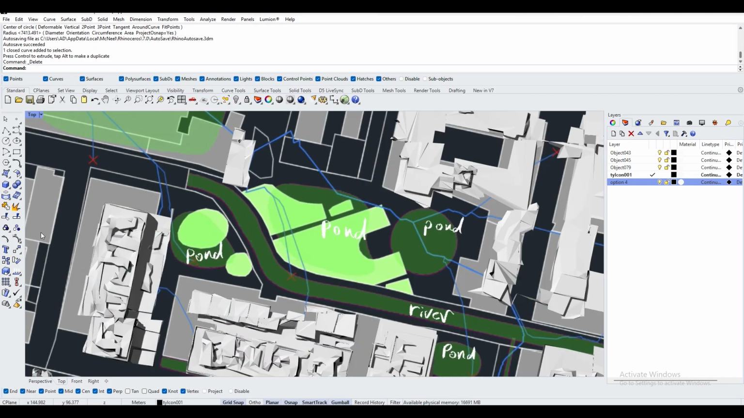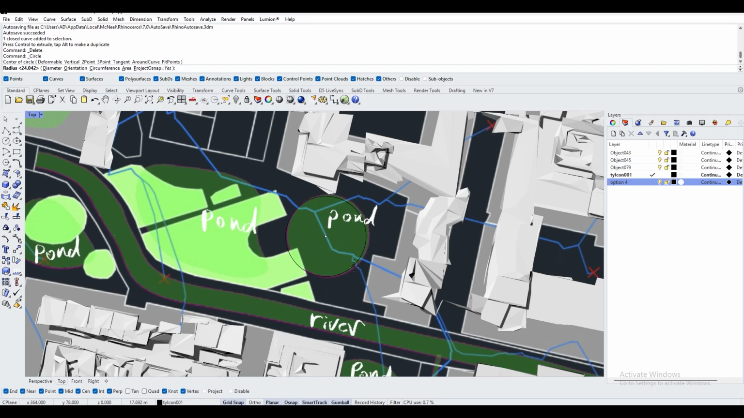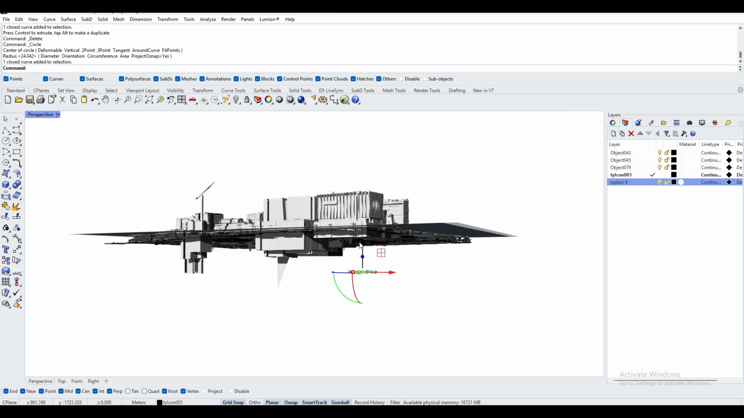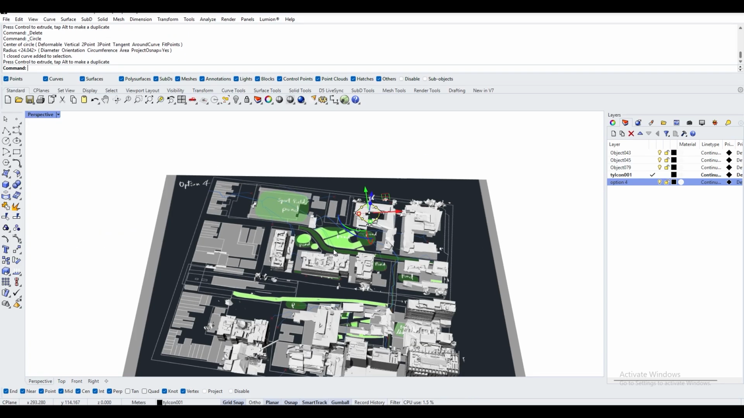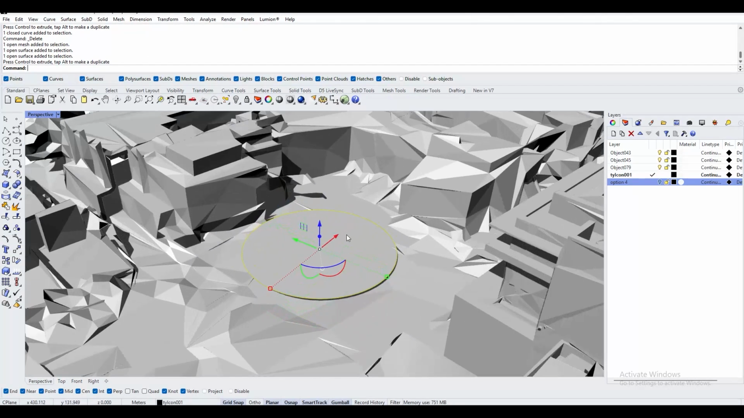How about other shapes? For a circle, I draw a circle. Planar surface. Extrude it.